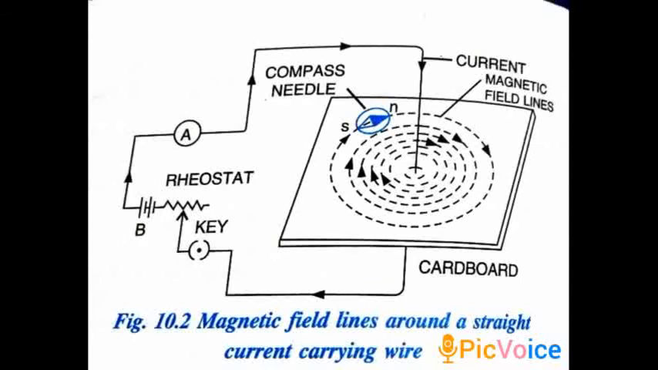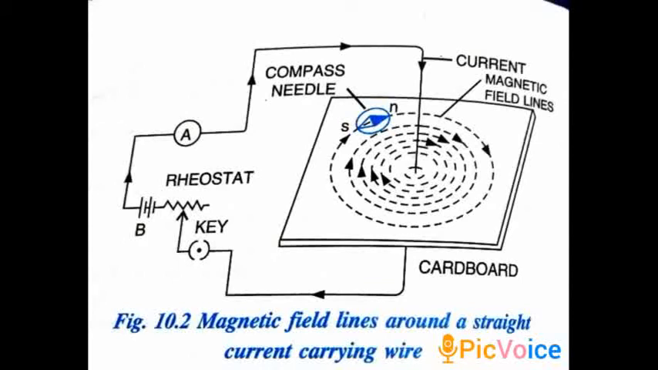Now see figure D. Now what he did, instead of keeping the magnetic compass below the wire, he kept it on top of the wire, and then he switched on. Then also he saw that there was deflection. But now the deflection, you just compare.